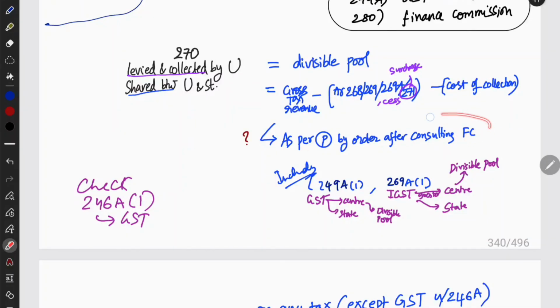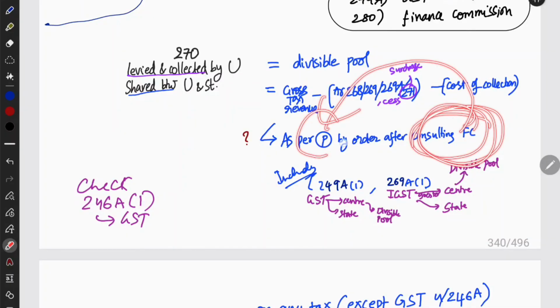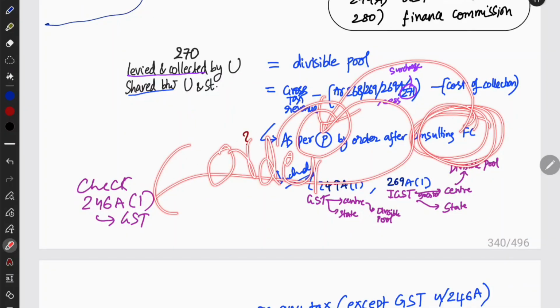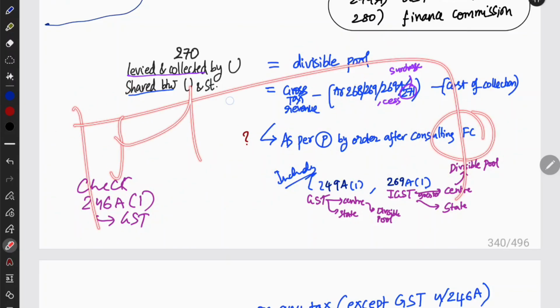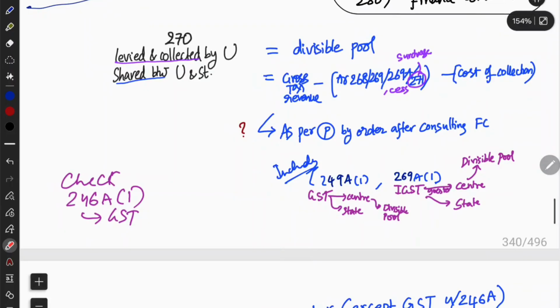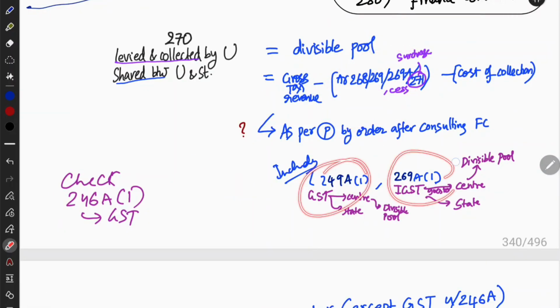The Finance Commission will tell this, and after the Finance Commission recommends it to the President, the President will finally send and pass an order and finally fix these percentages. Okay, that's how it happens in the divisible pool. And again the Finance Commission will also suggest some horizontal devolution, that we will see later when we study the Finance Commission. Okay, one more thing you need to remember, that this also includes 246A and 269A clause 1.